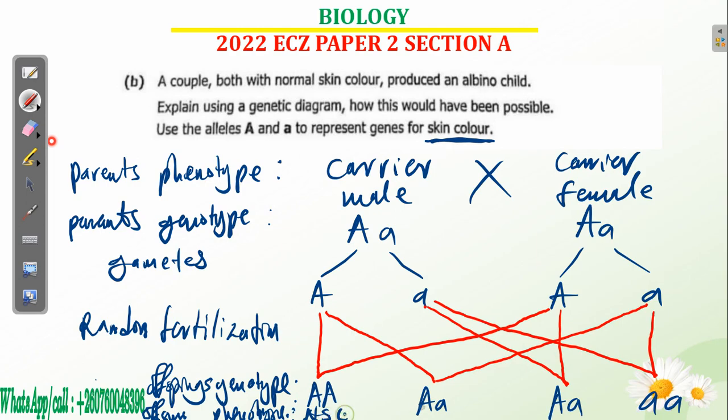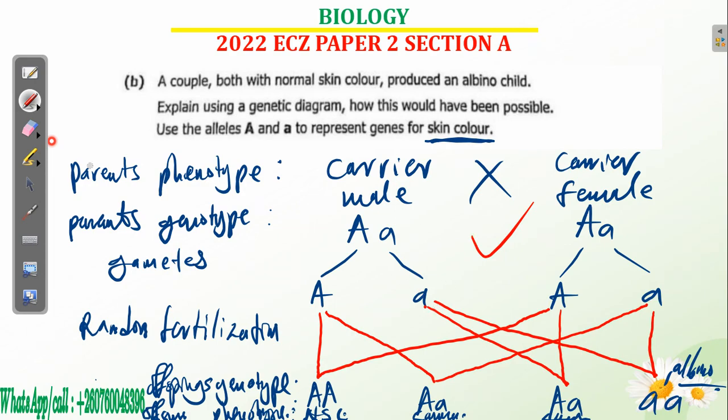Normal skin color. What about this one? Normal skin color, what? Carrier. So you can say just carrier for the sake of space. This is carrier. This one also carrier. This one now is an albino. Albino child. Just by doing this, you earn a mark. They will mark you for this. So that's how you go about these simple things.